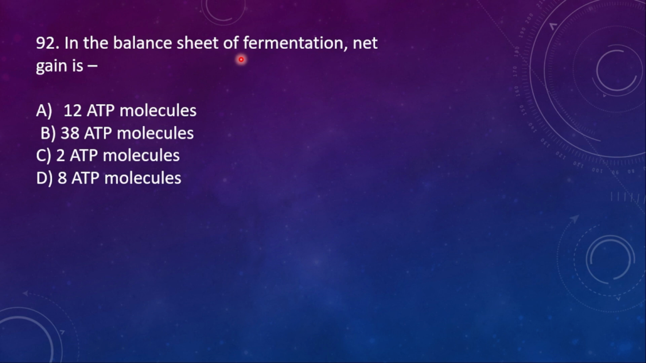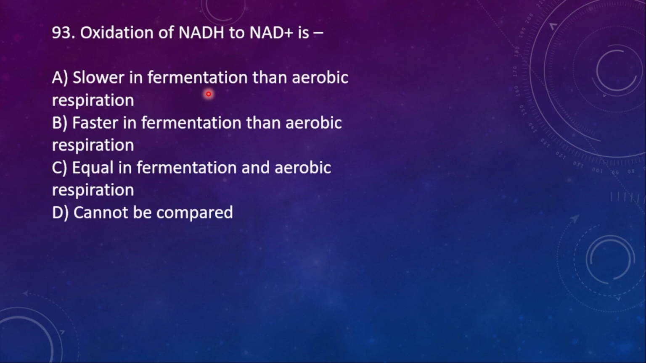92. In the balance sheet of fermentation, the net gain is A. 12 ATP molecules, B. 38 ATP molecules, C. 2 ATP molecules, and D. 8 ATP molecules. Here the right option is 2 ATP molecules. Fermentation is a process that takes place in the absence of oxygen. If oxygen is very less, the ATP energy production is also less.